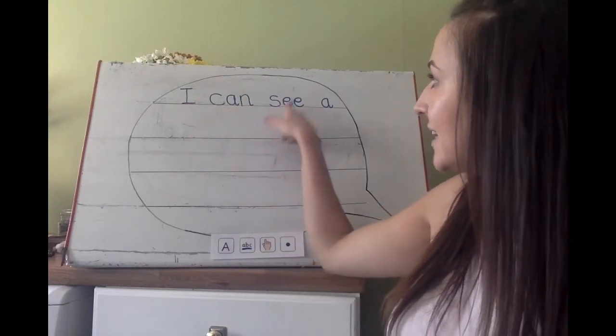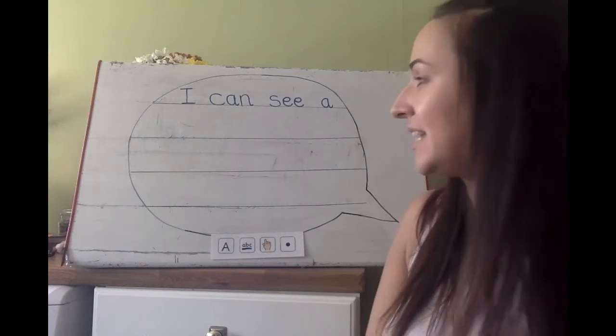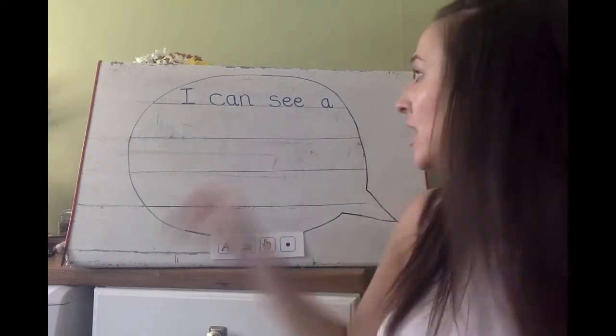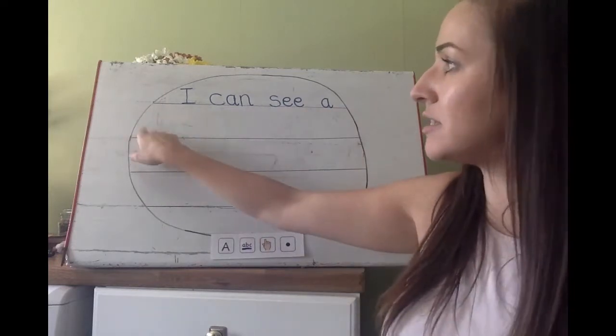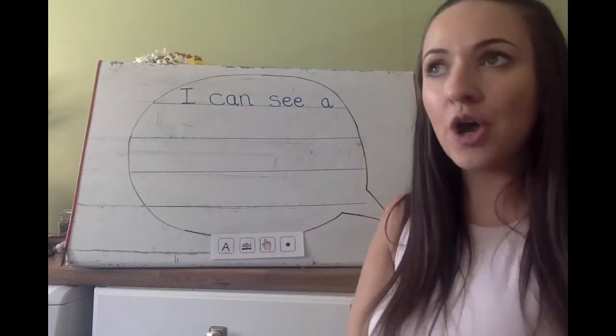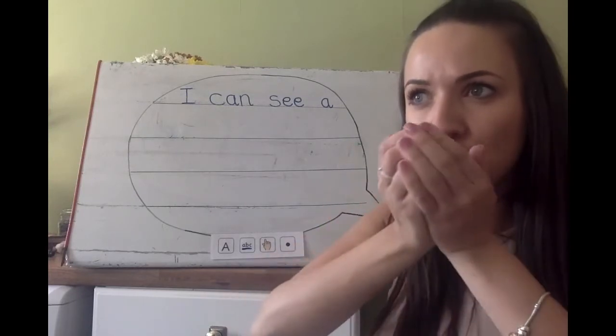I can see a green. I said green. Help me stretch out the word green. I've come to the end of my line here, so I'm going to now start on my next line. I'm going to write the word green. Say it into your hands and stretch it out.